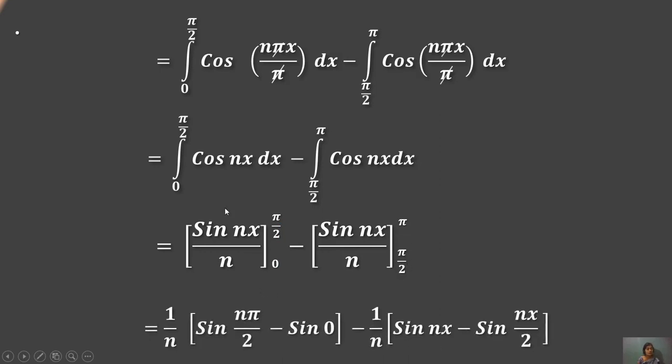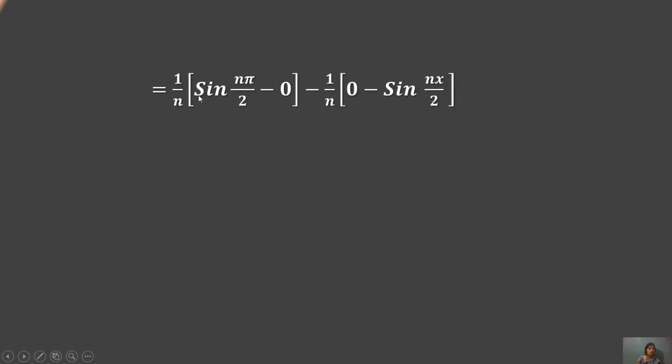Then after that, 1 by n is common; putting the values, sin n pi by 2 minus sin 0, minus sin n pi minus sin n pi by 2. Both of these functions give 1 by n sin n pi by 2 minus 0, minus 1 by n, 0 minus sin n pi by 2, then 1 by n sin n pi by 2 plus 1 by n sin n pi by 2 will be generated.